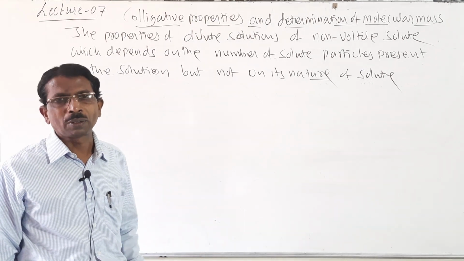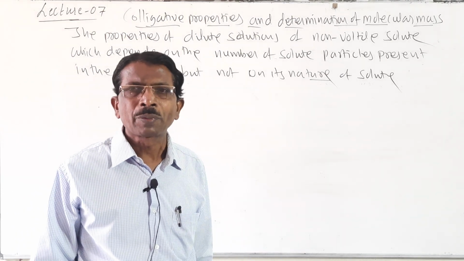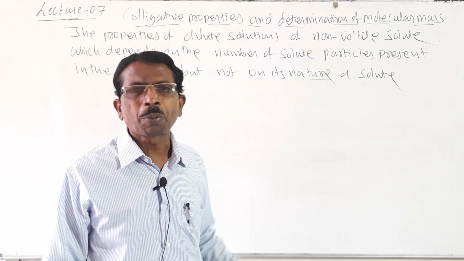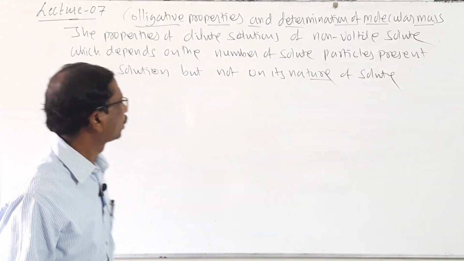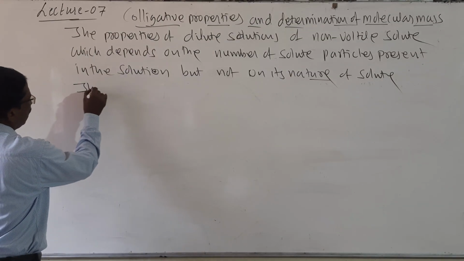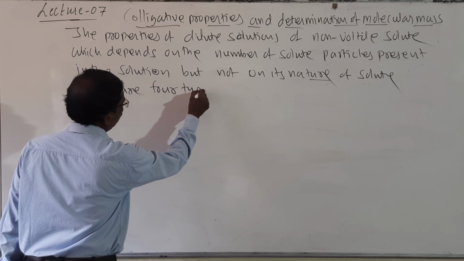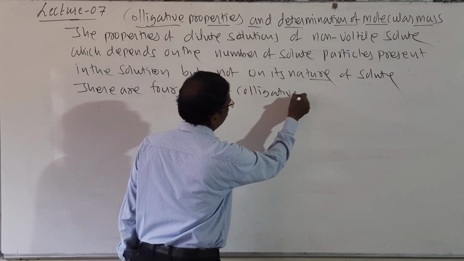So these are the 4. Sometimes they may ask a 2 marks question: write the different types of colligative properties, or name the different types of colligative properties. So there are 4 types of colligative properties.